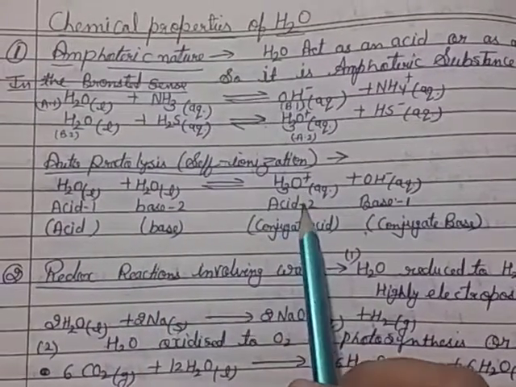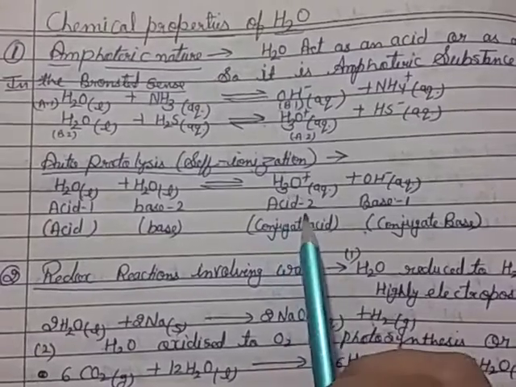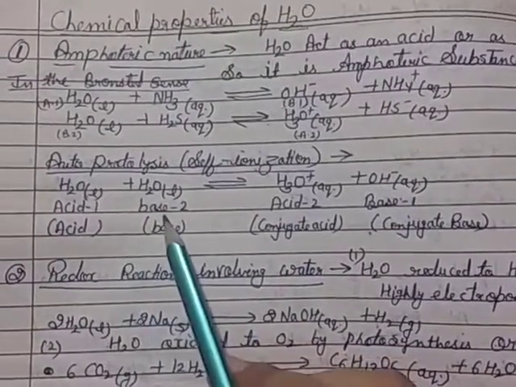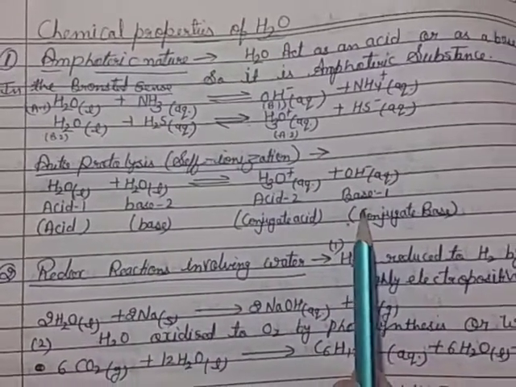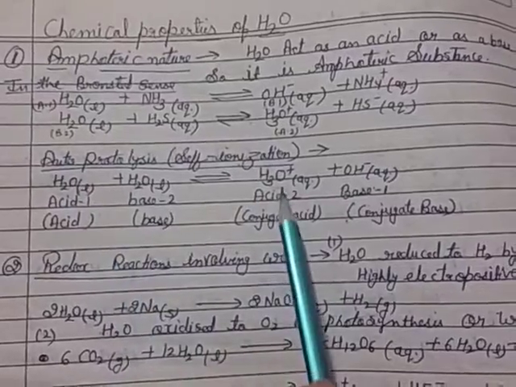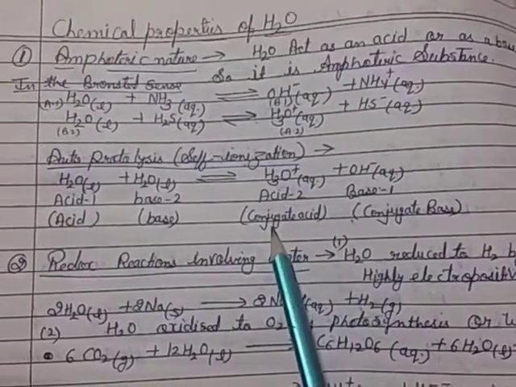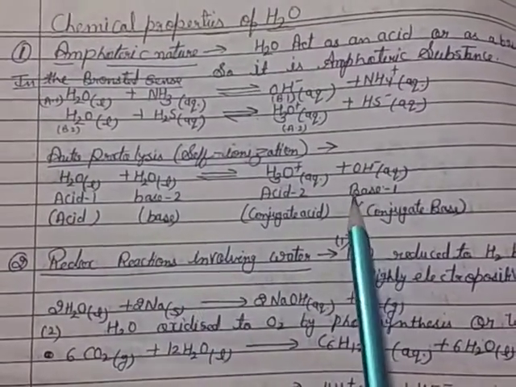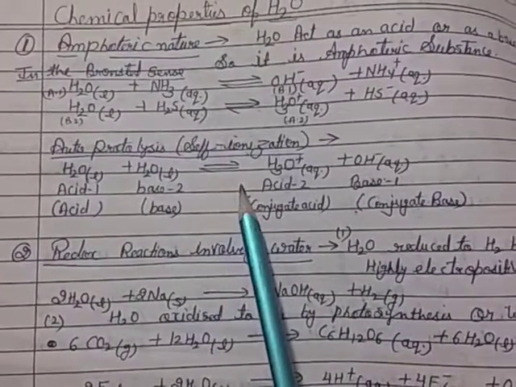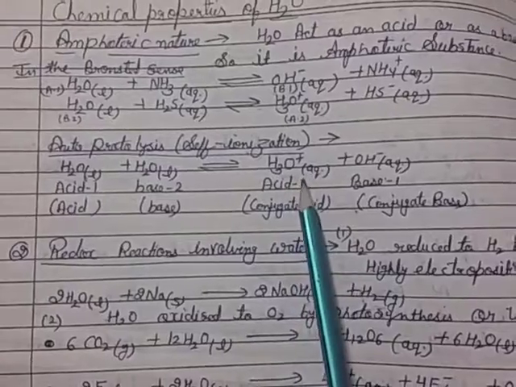It accepts hydrogen, so acid 2. This H2O gives its hydrogen, so base 2, and this is base 1. So the acid gives a conjugate base and the base gives a conjugate acid as products. So it is known as autoprotolysis, self ionization.